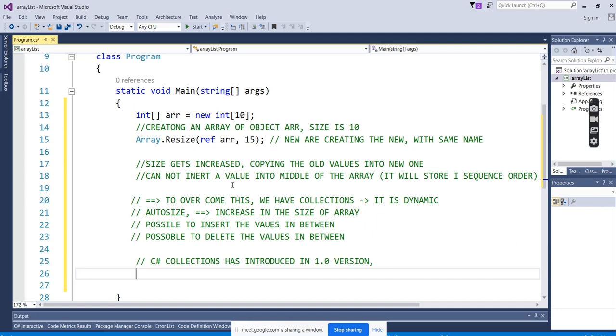Whatever they introduced in collections in the first version of C# are called non-generic collections.